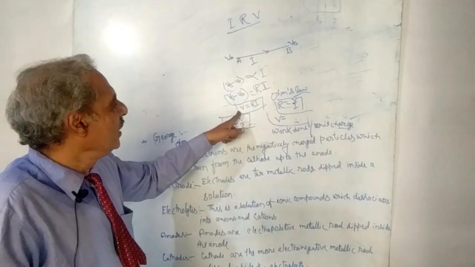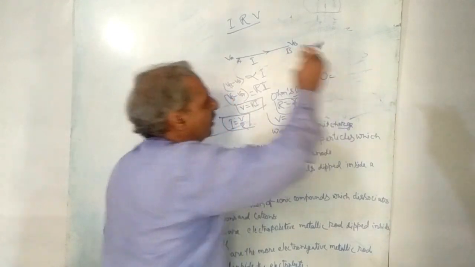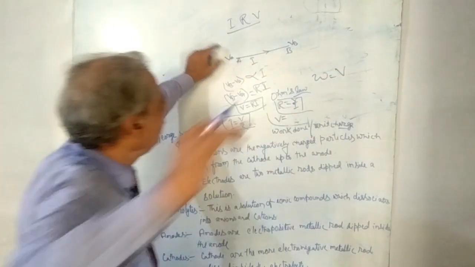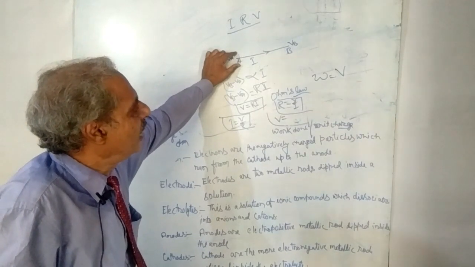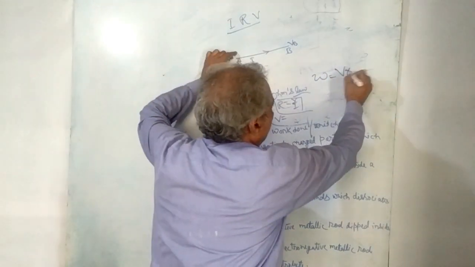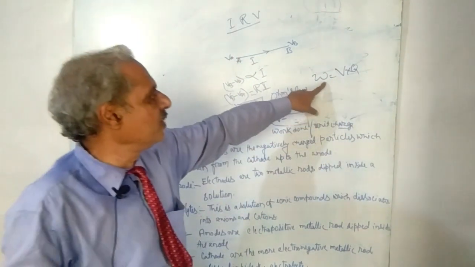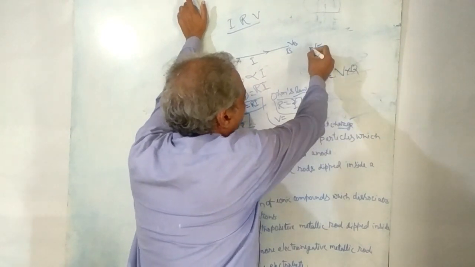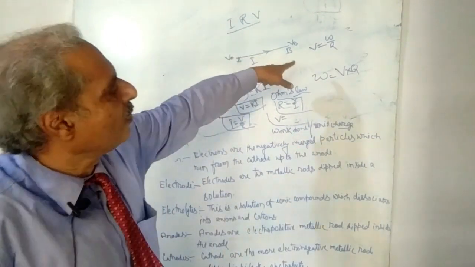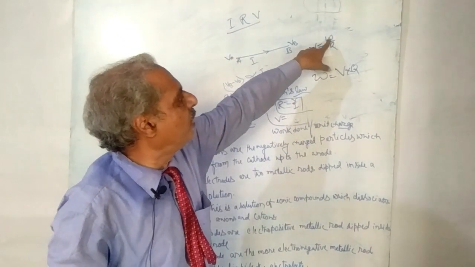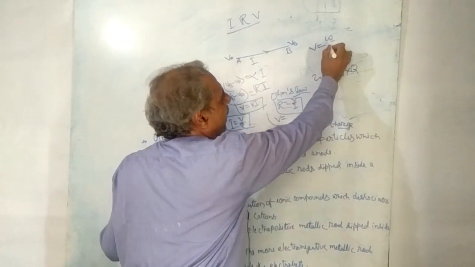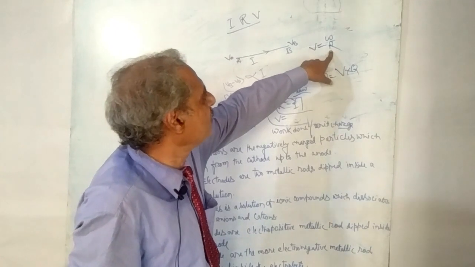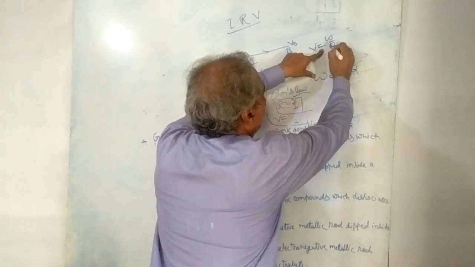Now W means work done. When we take the potential difference, the difference of potential between two points, and multiply this term with Q, as already discussed earlier, V is equal to W by Q. Here V is in volt, W is in joule, and Q means coulomb.